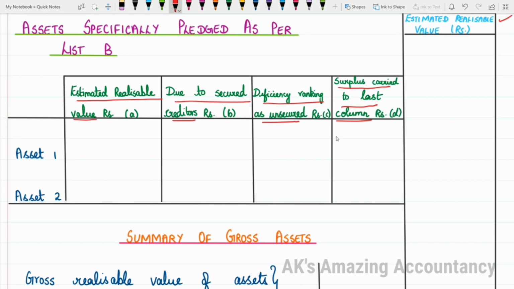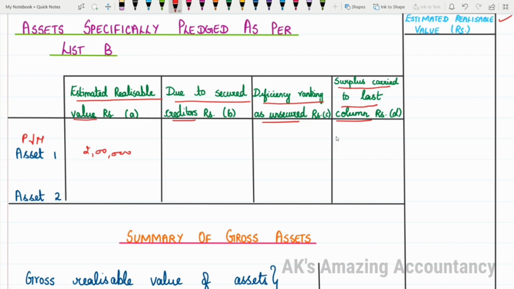Just for the sake of example, let us assume that some charge is created over plant and machinery. And so it will come under which list? Since there is a charge over it, it will come only under list B. So what we have to do here is enter plant and machinery, and we have the first column, column A, as estimated realizable value. Whatever is the estimated realizable value will be given to us in the problem. Just for the sake of example, let me mention here that the estimated realizable value is 2 lakhs.